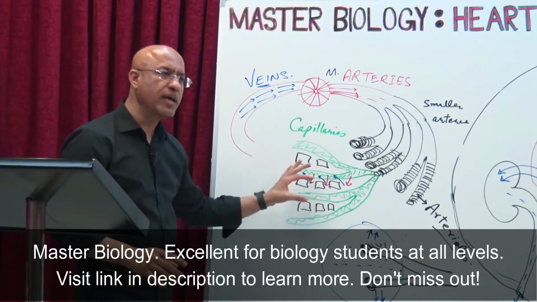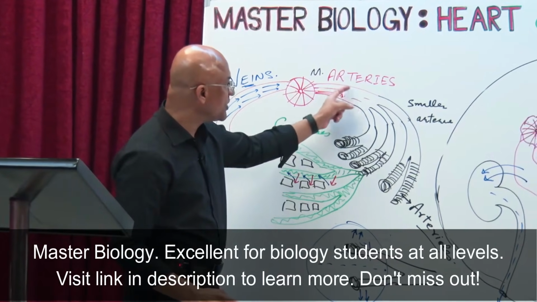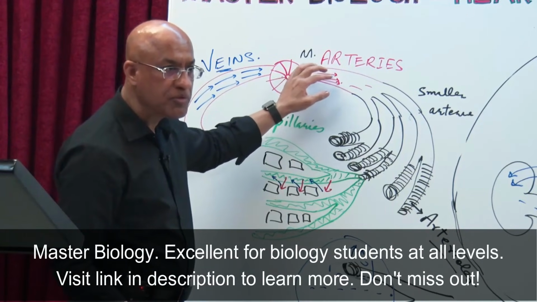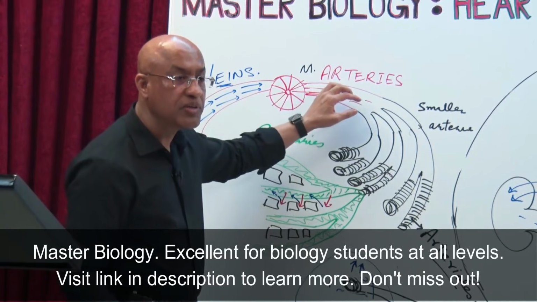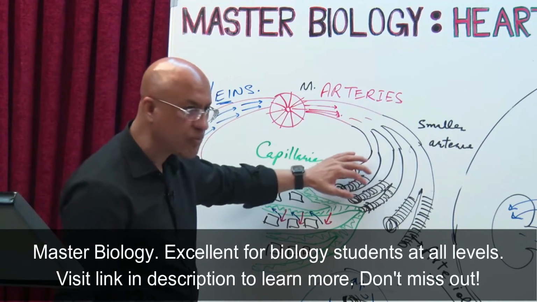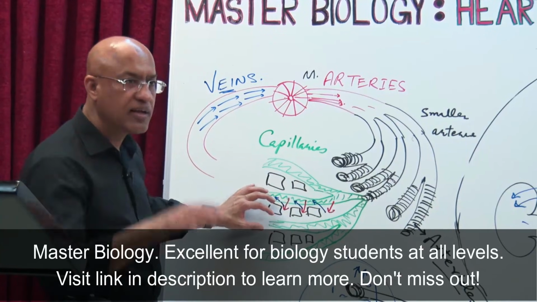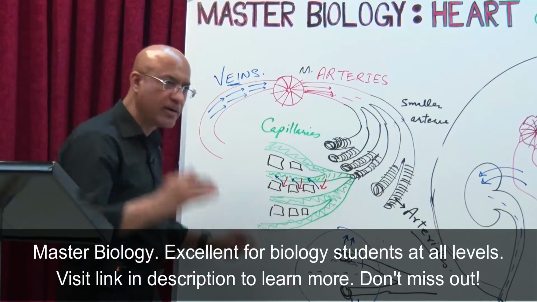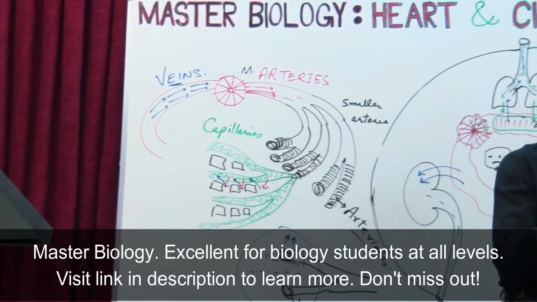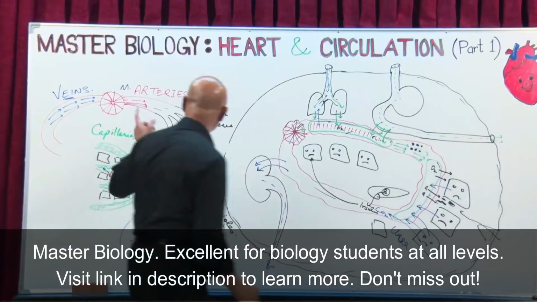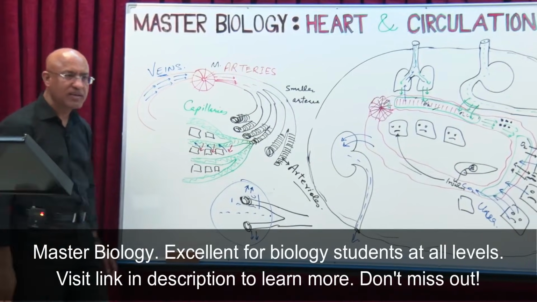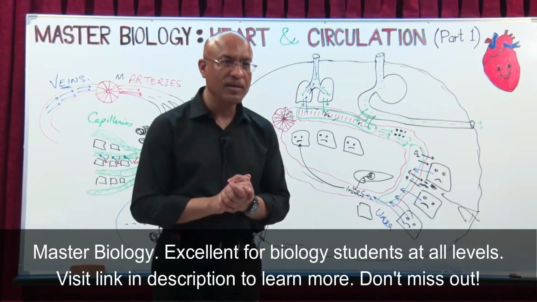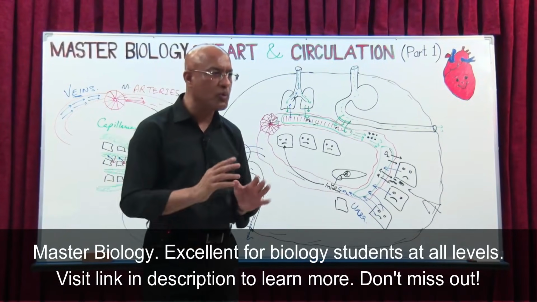Now there is one question. Why does blood flow here become so slow? Here it was under high pressure. As blood is moving from the heart, it comes into the arterial system under high pressure. As blood moves forward, and especially when it comes into capillaries, the pressure of the blood decreases and the velocity of blood, the speed with which blood is moving in capillary, also drops. I mean, blood comes jumping and running from here, and here it starts a little catwalk. Where is it doing catwalk? In the capillaries.